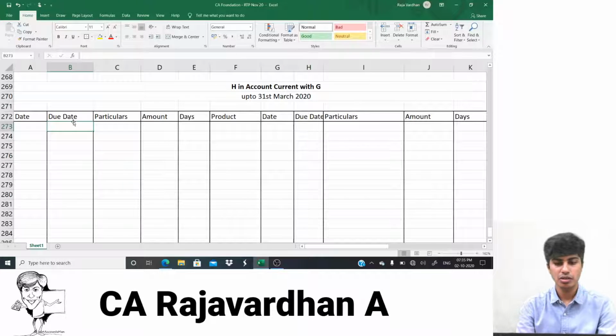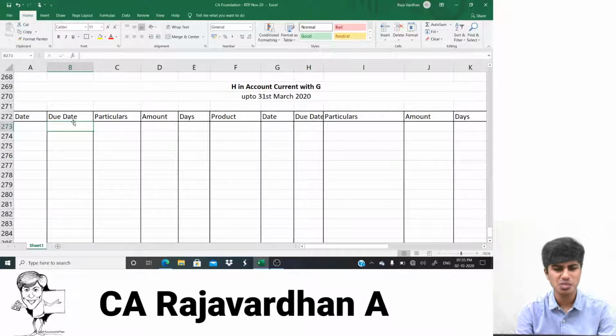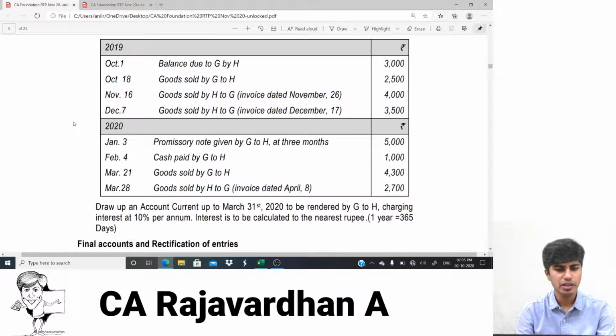Guys, come on, let's get started. See individual transactions and post them like a ledger. Let's start. First one, October 1st, balance. They might play with direct and indirect speech. Don't get confused at all.